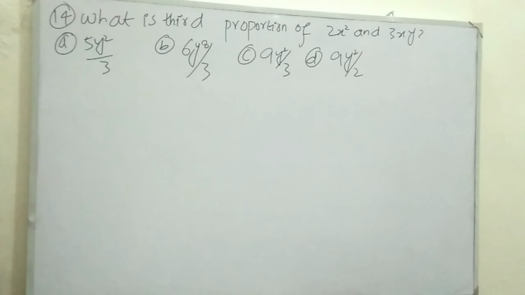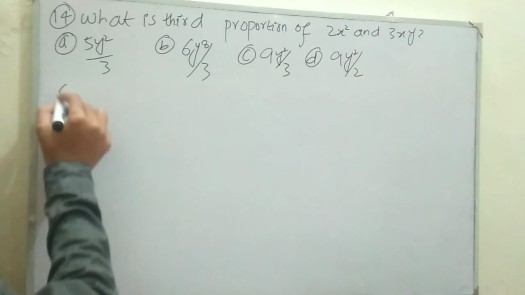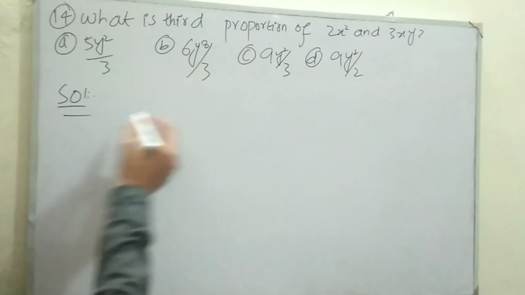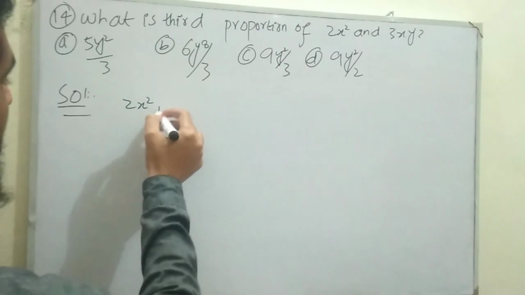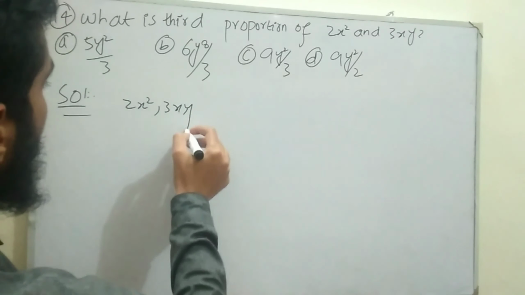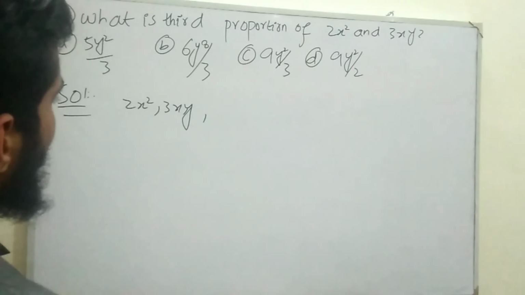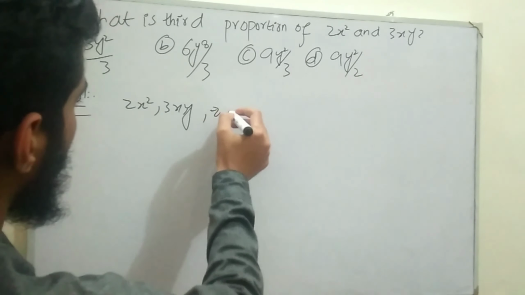Exercise number 14 related with chapter number 3, variation. Question number 14 asks what is the third proportion of 2x square and 3xy. Solution, 2x square and 3xy. Let's suppose its third proportion is z.